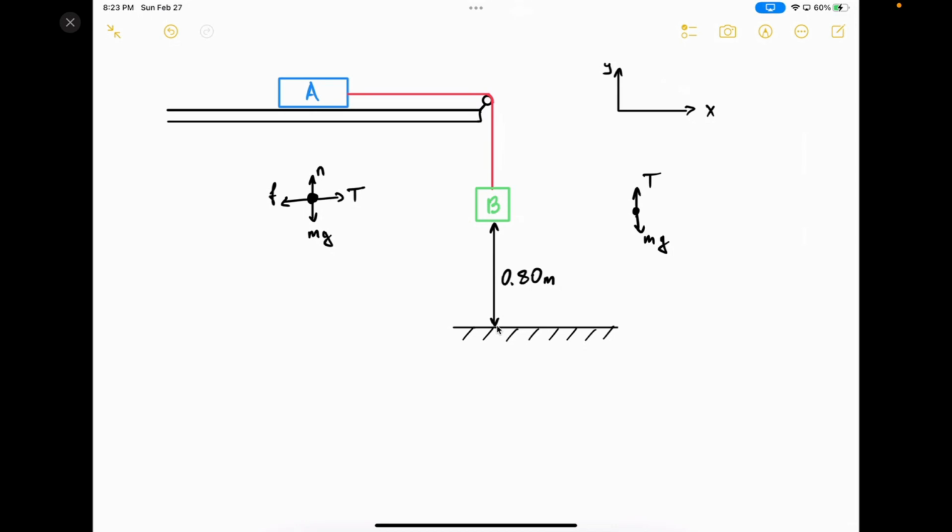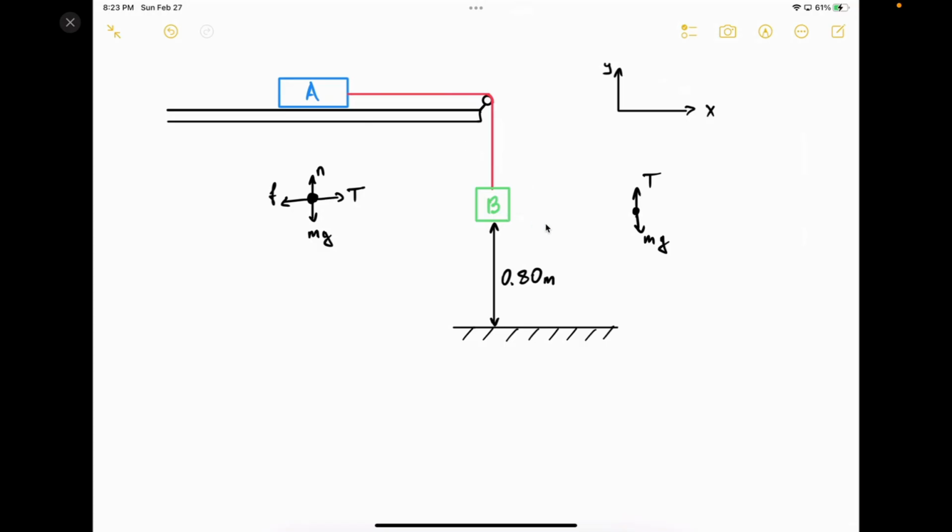Now, it is important to understand that the acceleration of the block A horizontally is the same as the acceleration of the block B in the vertical direction, because they are connected and they are moving together with the same velocity and acceleration. And also they are released from rest.